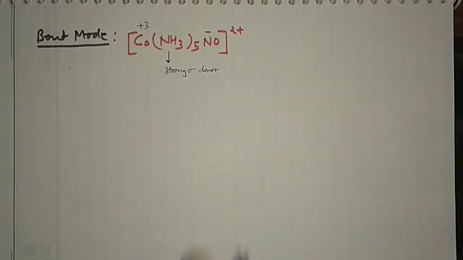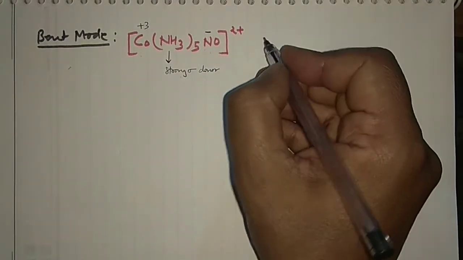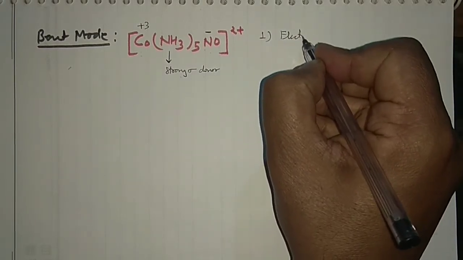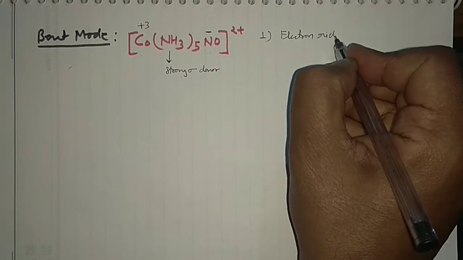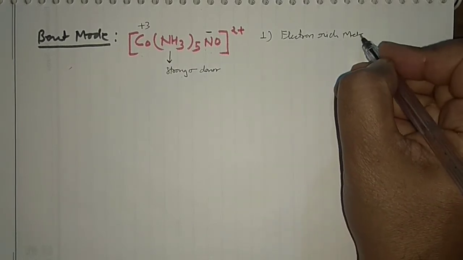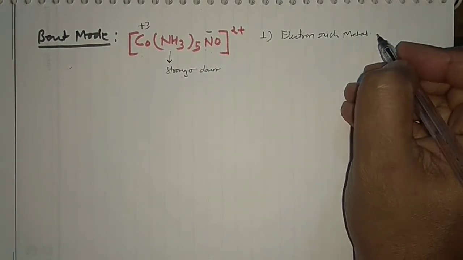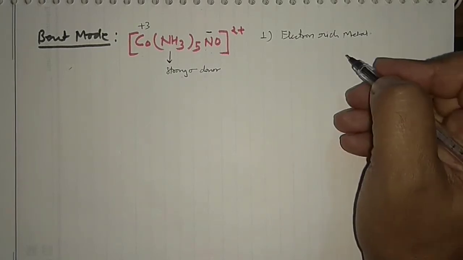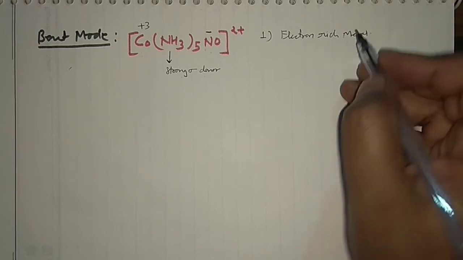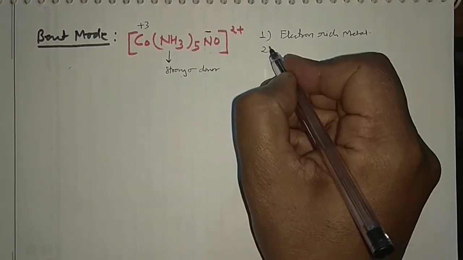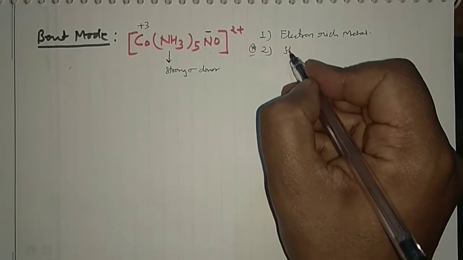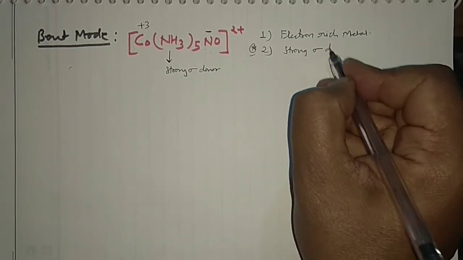Okay, and so what are the conditions actually required? In that case, an electron rich metal would be there. Electron rich. So what is the meaning of electron rich metal? That means d orbitals having a higher number of electrons, and generally they are the late transition metals. So in the case of a late transition metal, this happens, but this trick is not very good. The important thing is the presence of strong sigma donor ligands.